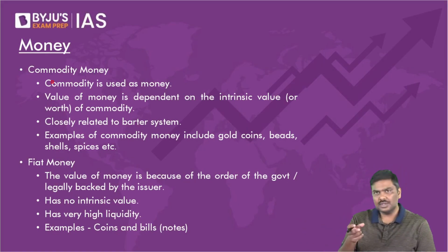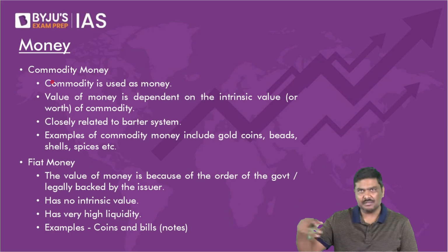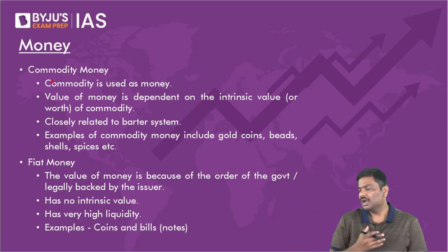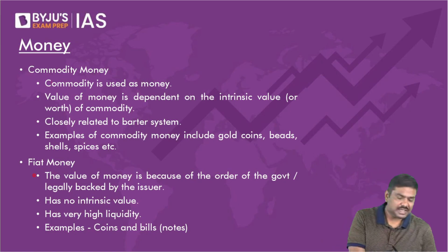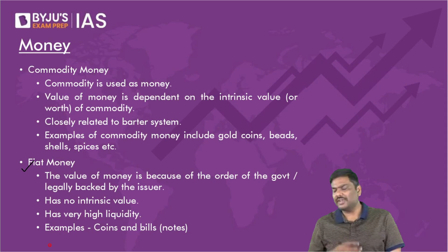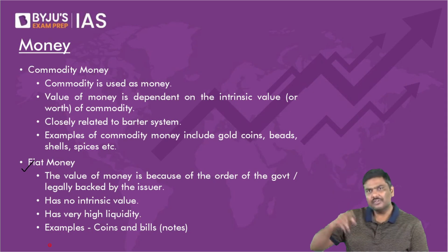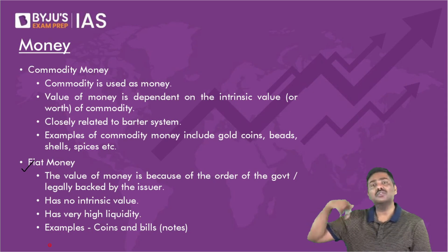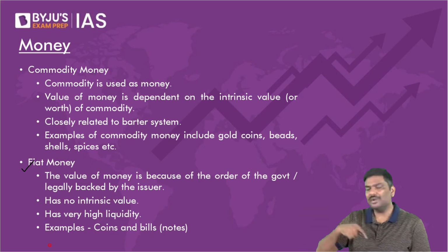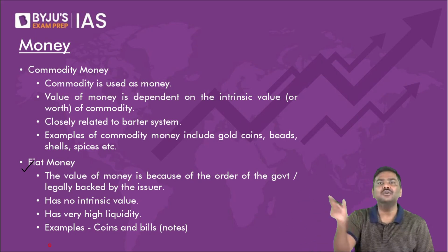Anything that we use for conducting transactions in the market, for making payment in the market, is called money. I said yesterday, we discussed two types of money. One is fiat money. Fiat money is that money, the value of which is derived because of an order of the government. Government, through the order, will provide value to the money.